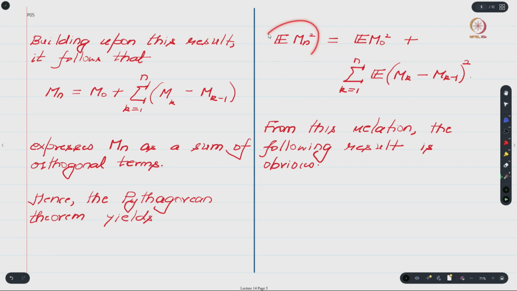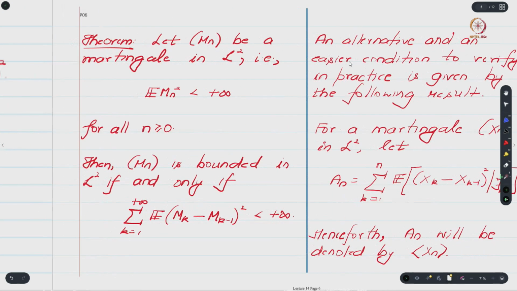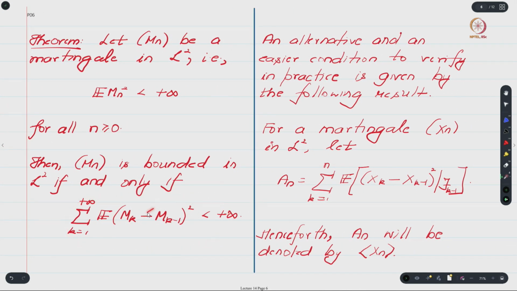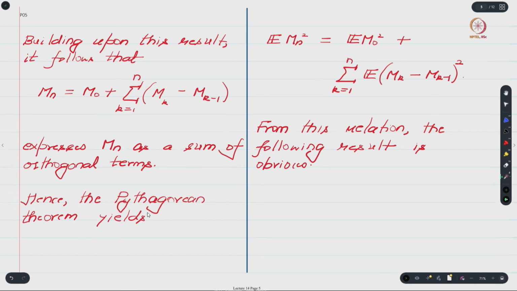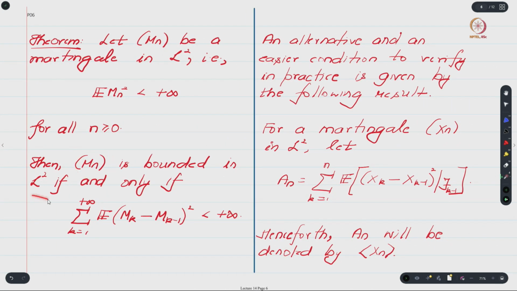So if you take the supremum of this, then it will be upper bounded by this plus this expression where n is replaced by infinity. Hence if this quantity is less than infinity, then indeed your Mn will be bounded in L2. Is that okay? So this result provides us with one way to check whether your given martingale sequence is bounded